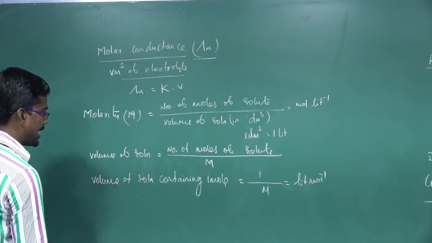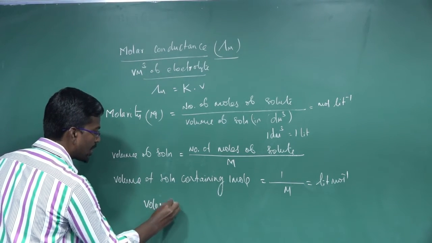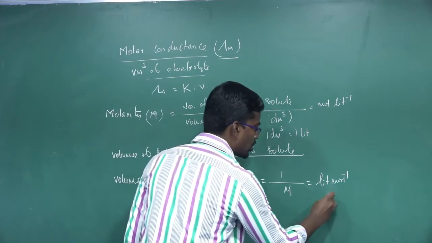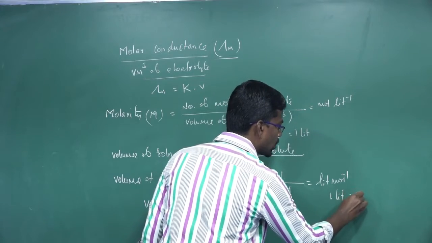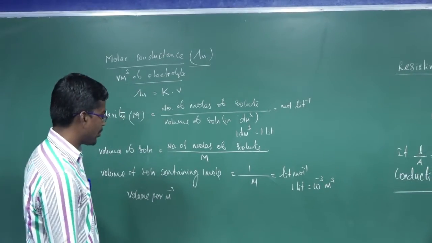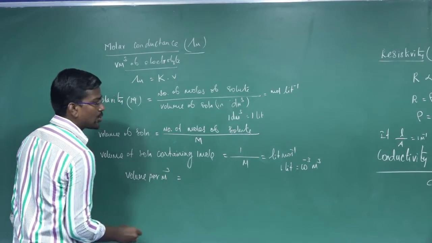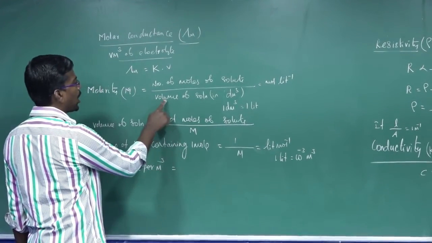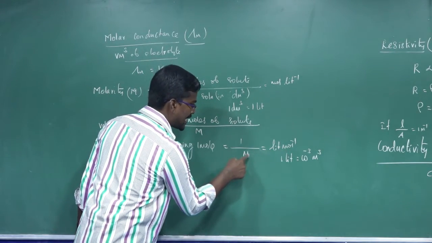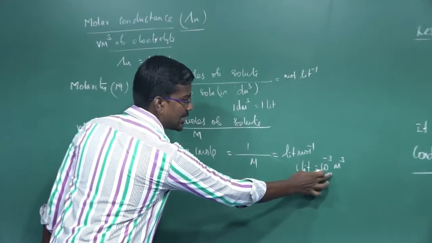Now we are going to find the volume in meter cube. 1 liter is equal to 10 power minus 3 meter cube.